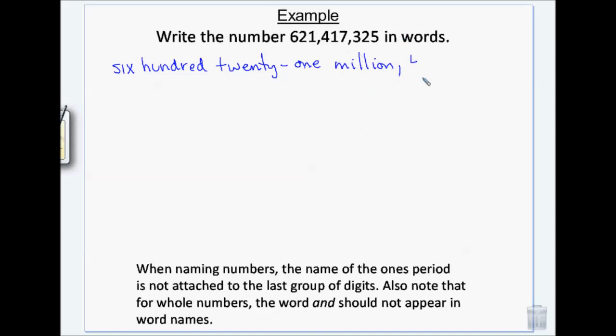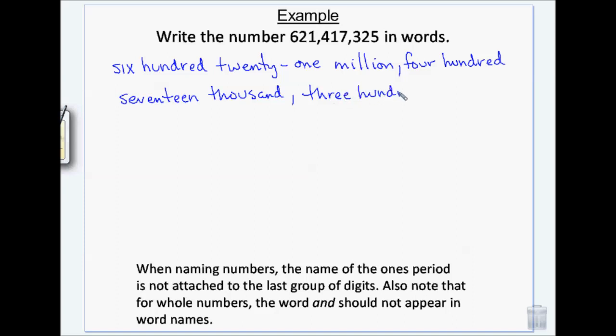Words. 417,000, comma, 325. So basically just put a comma where it goes in the number. Yeah, commas match up. So commas in the words in the same places as in the numbers.